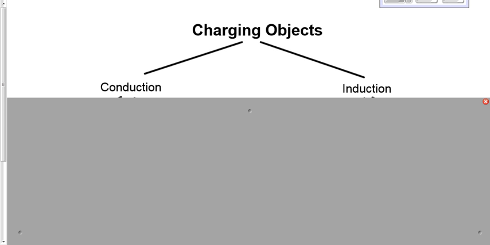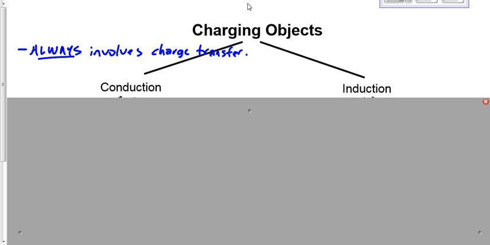There are two main ways of transferring that charge. One of them is called conduction, and one of them is called induction. Now, what I want you to remember is that conduction always, every single time, involves a transfer of charge. Now, that might seem odd to you. You would think induction does as well, because how do you charge an object without involving a transfer of charge? Well, we'll deal with that in a few moments. But for now, just remember that conduction always involves a transfer of charge.